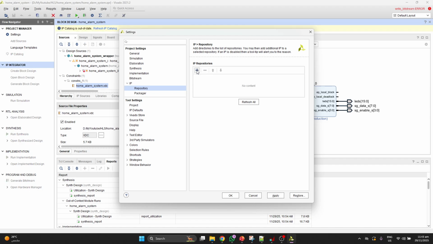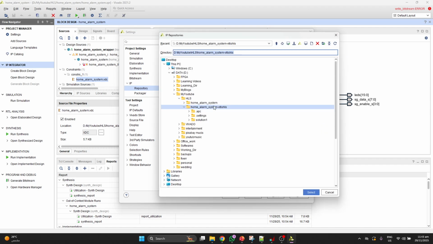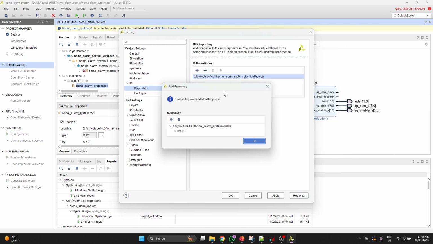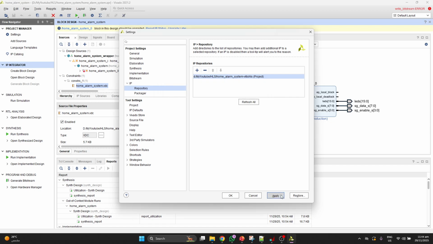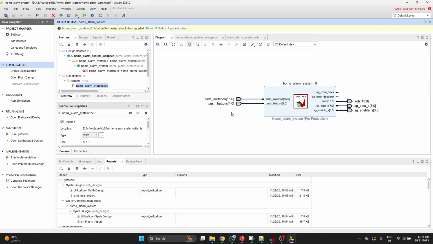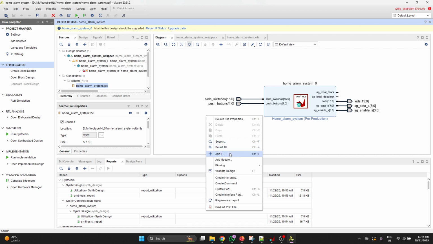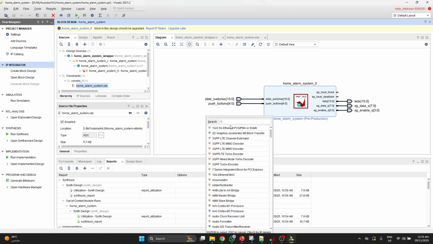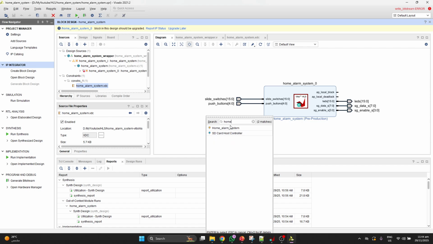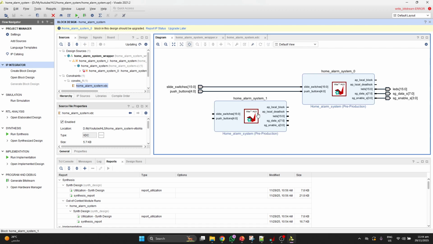For example, here I have created the project and the IP is there. So I will just select the directory, and you can see here the IP is exported, and we can apply and close. Then you can see the IP is available in your IP catalog. This is your IP block.